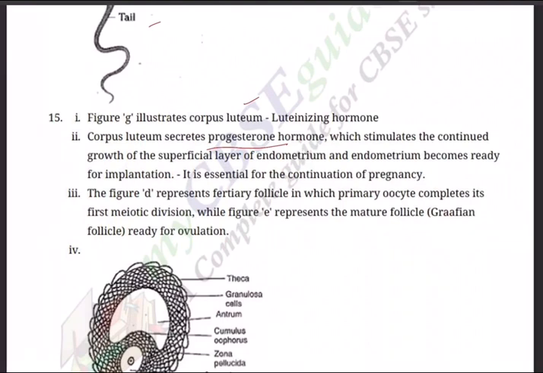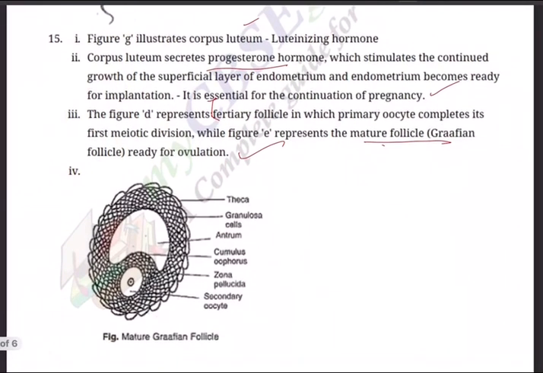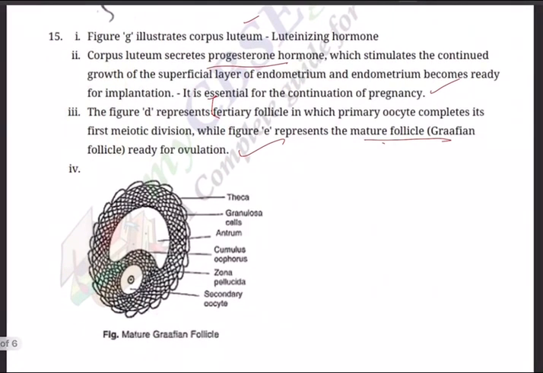progesterone. Corpus luteum secretes progesterone, which is very essential for pregnancy, stimulates the continued growth of superficial layer of endometrium, and the endometrium becomes ready for implantation. It is essential for continuation of pregnancy. Next, figure D represents a tertiary follicle, in which a primary oocyte completes its first meiotic division, while figure E represents the Graafian follicle, ready for ovulation.